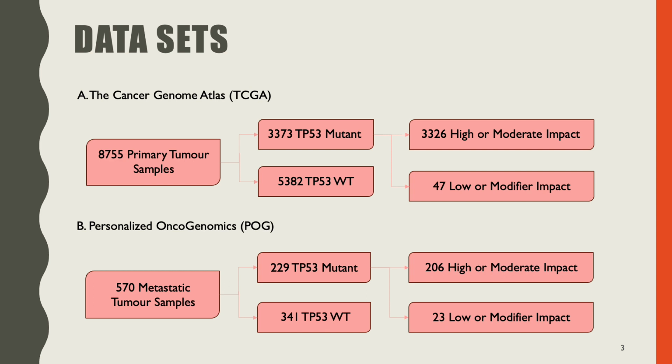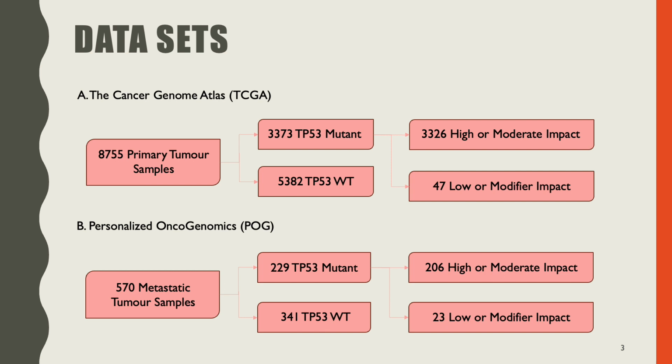I divided the samples in this group into two categories based on the impact of mutations, which is based on the variant consequences from the Ensembl database, and we only used the samples with a high or moderate impact mutation during the training phase. The second set is from the BC Cancer Personalized Oncogenomics Program, or POG.